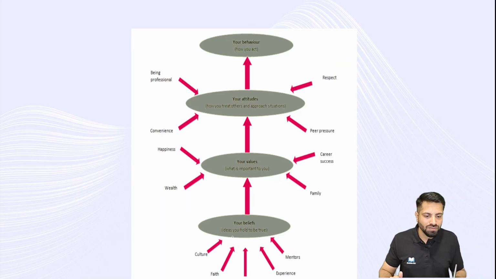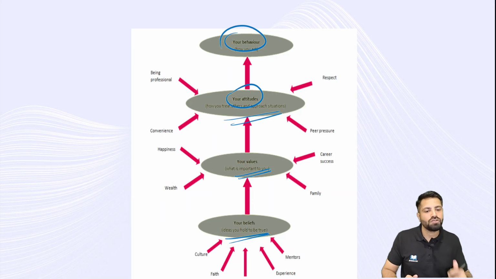Your beliefs, the ideas you hold to be true, those are your belief system. And your value system is what is important to you. Then comes your attitude, how you treat others and how you approach situations. And finally, how you act, the expression of your attitude. So this is behavior, right?